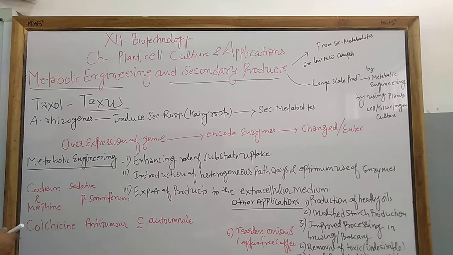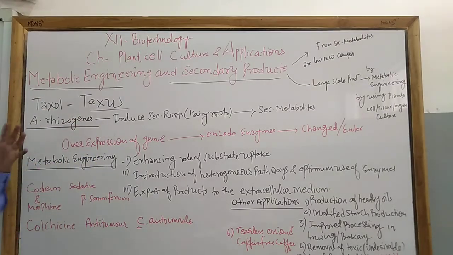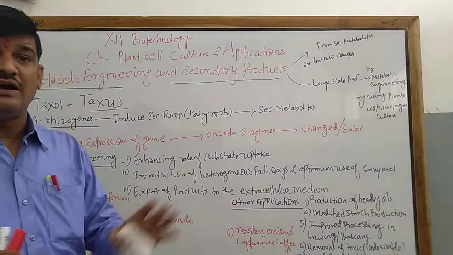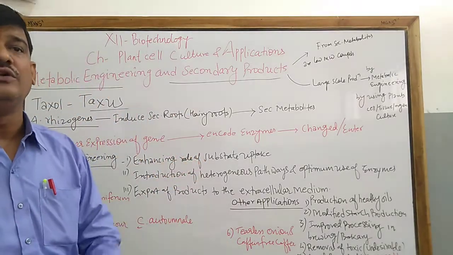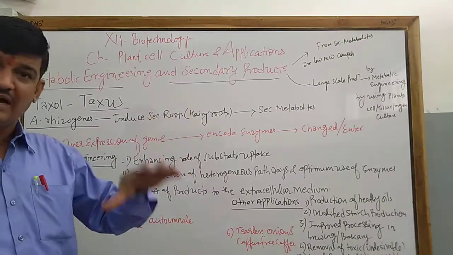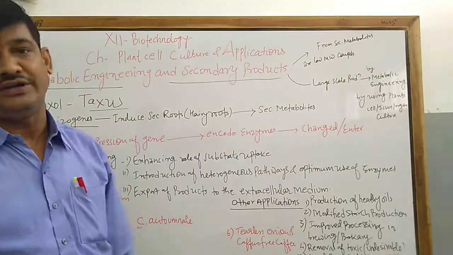Another example is Agrobacterium rhizogenes. Agrobacterium rhizogenes is a bacterium which induces secondary root formation, that is hairy root formation, in plants. As a result, from these hairy roots or secondary roots we can produce secondary metabolites, and the plant itself produces secondary metabolites in much larger quantity.